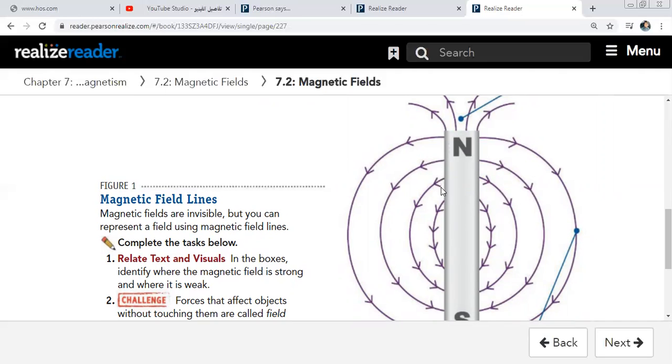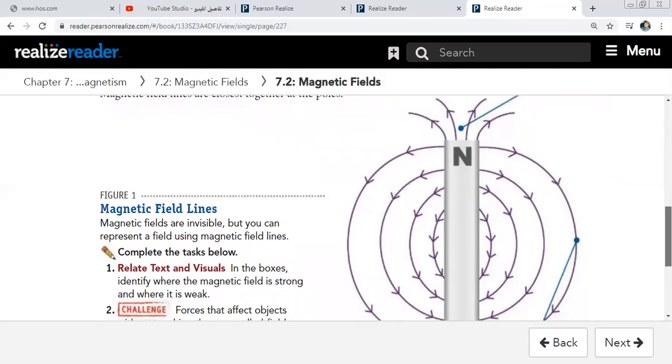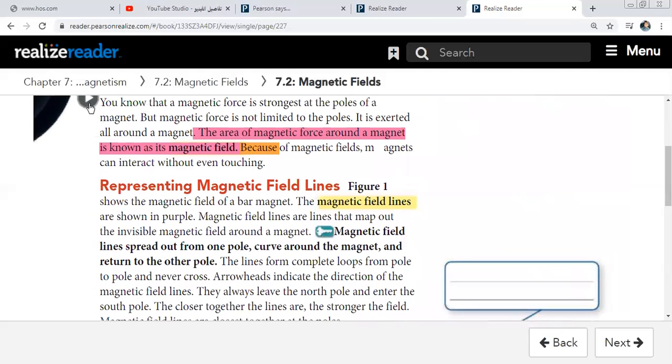It is represented here as lines. These lines represent the magnetic force, or the magnetic field. Why? Because the magnetic field of any magnet can interact without even touching.